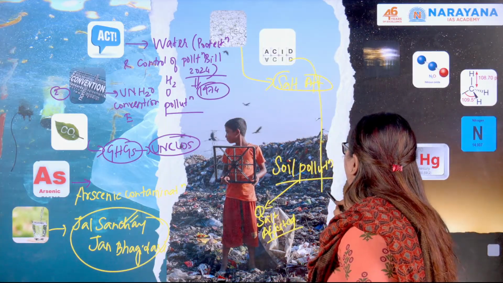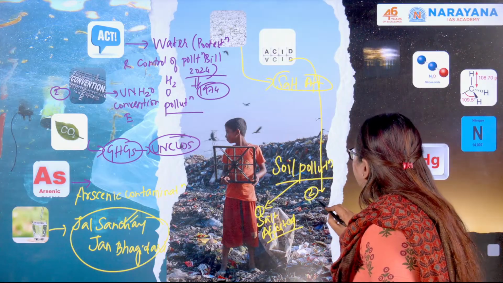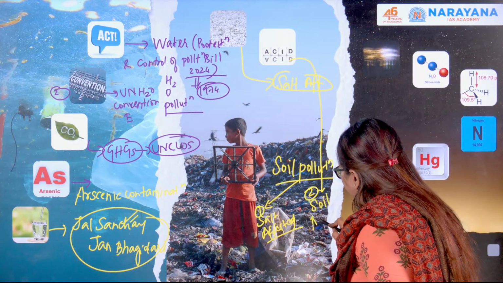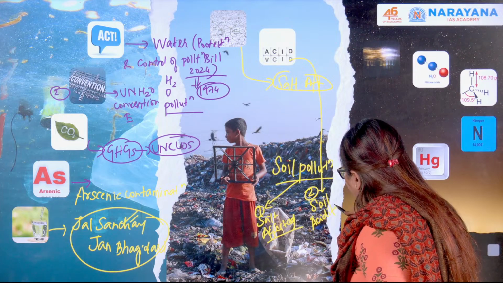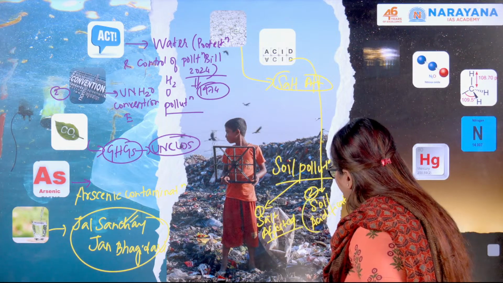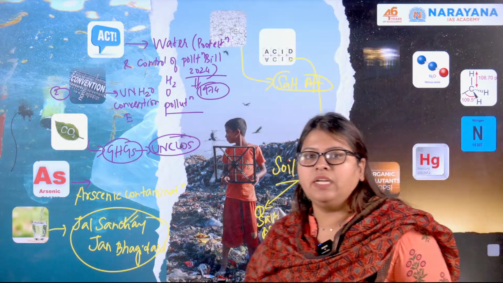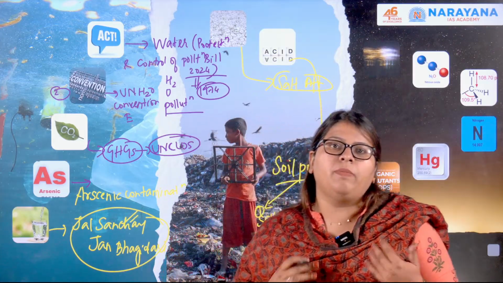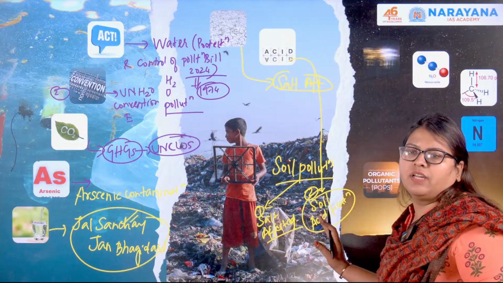And the second topic will be soil acidification. So what do you mean by acidification? It is the excessive release of hydrogen ions. When this ionizes, the pH level of the soil will go below 7. That is why it is called acidic soil. What are the methods to restore the nature of the soil or restore the pH levels? This is what we'll be discussing in soil pollution.